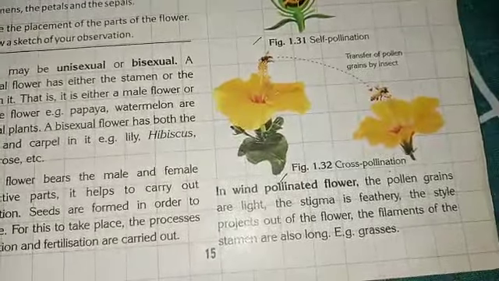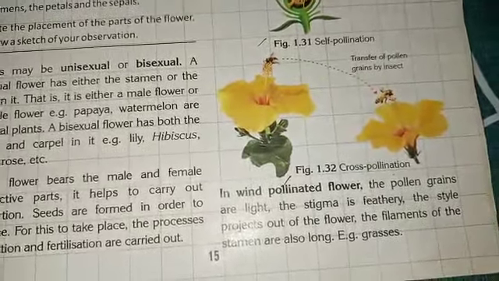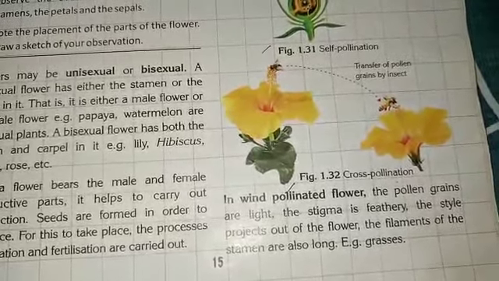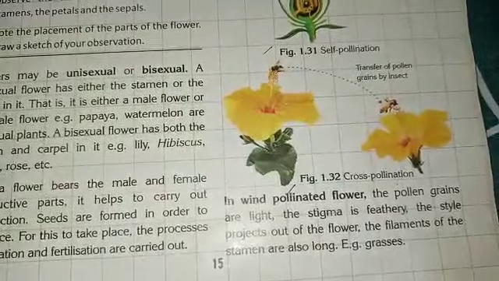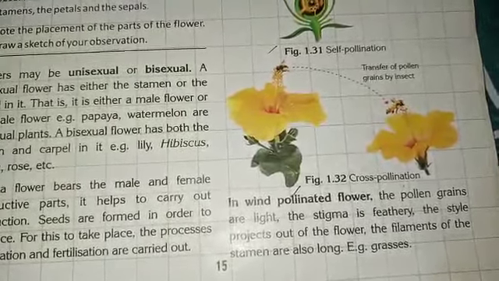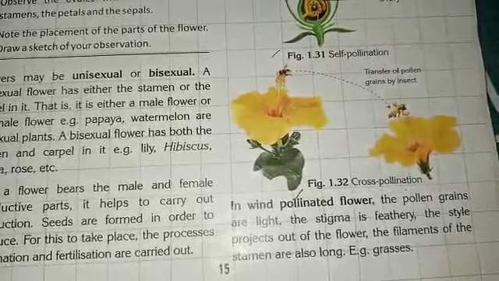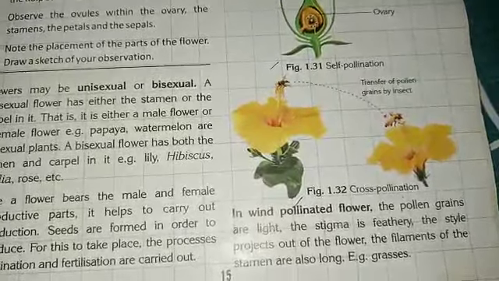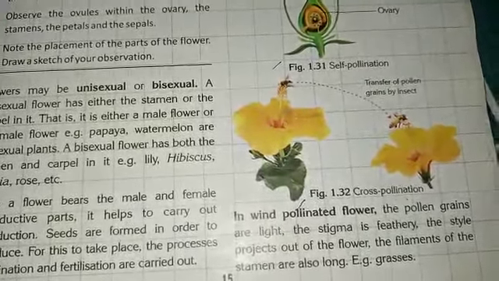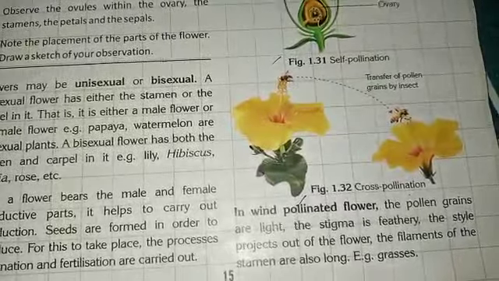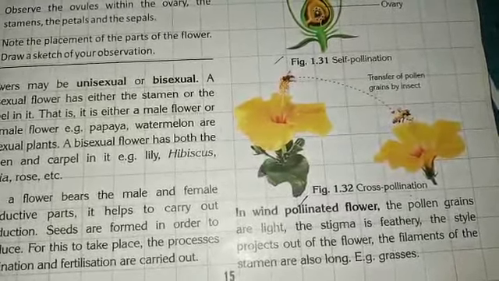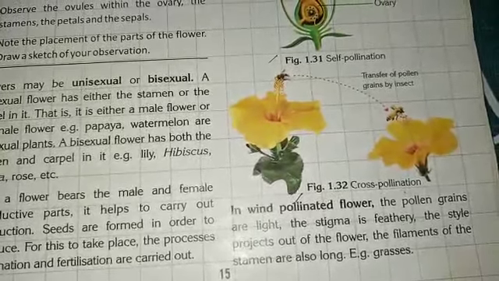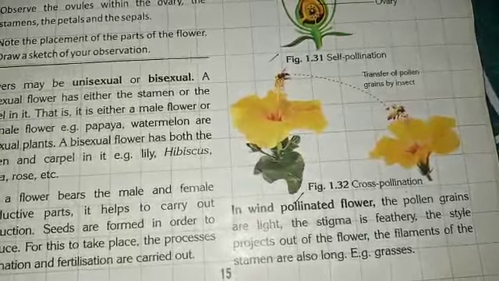Hello class. In the previous lesson we studied pollination, self-pollination and cross-pollination. So students, what is pollination? Pollination is the process in which pollen grains are transferred from the anther of one flower to the stigma of another flower, right? The process of transfer of pollen grain from anther to the stigma is called pollination. Now students, we have seen two types of pollination, self-pollination and cross-pollination.